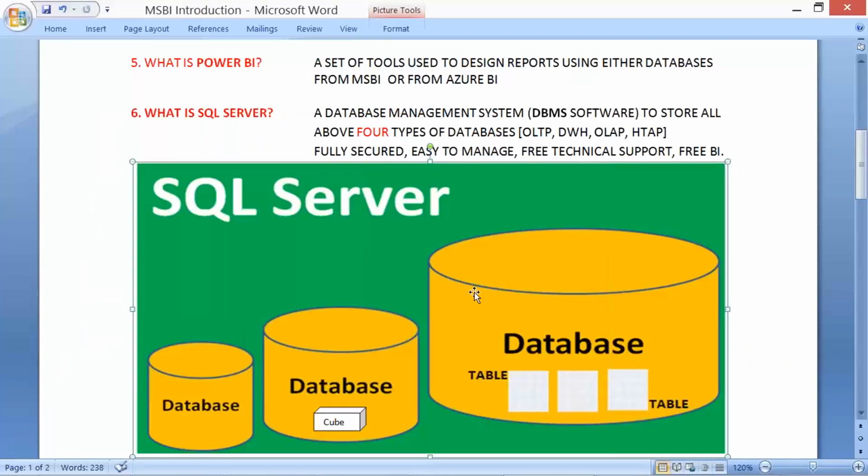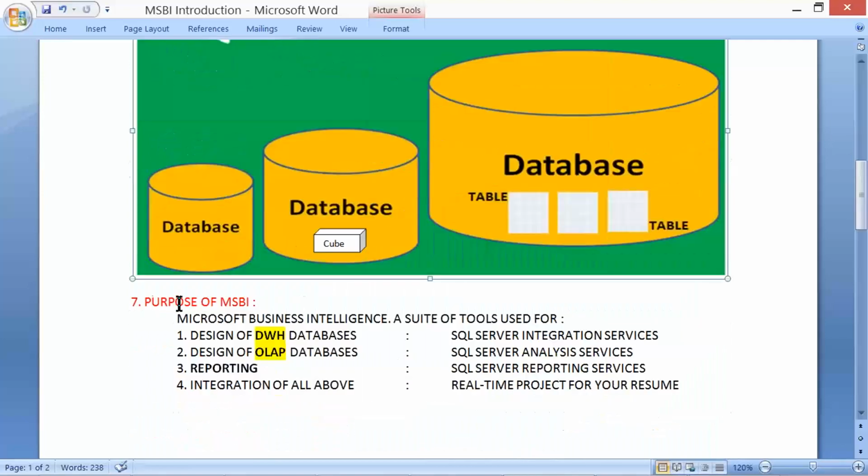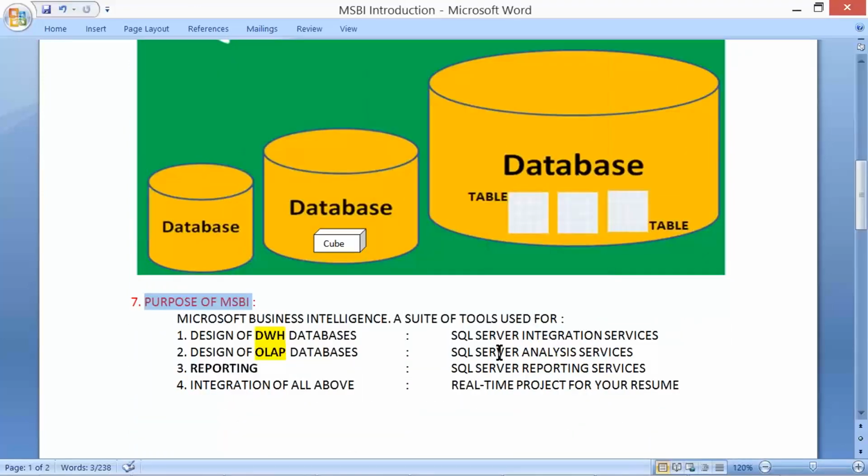With this information, the purpose of MSBI, or what we actually do at our job, is that we would be involved in the design of data warehouse databases, design of OLAP databases, and design of reports and integrations.